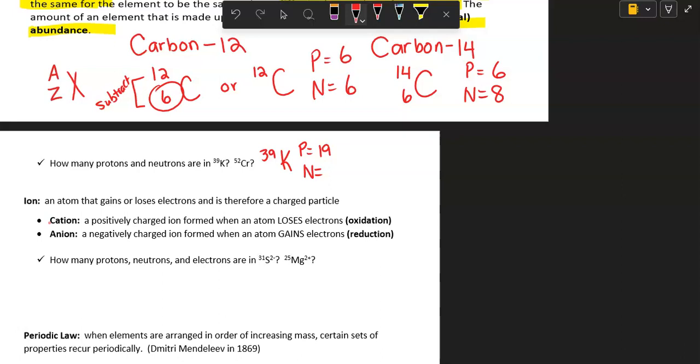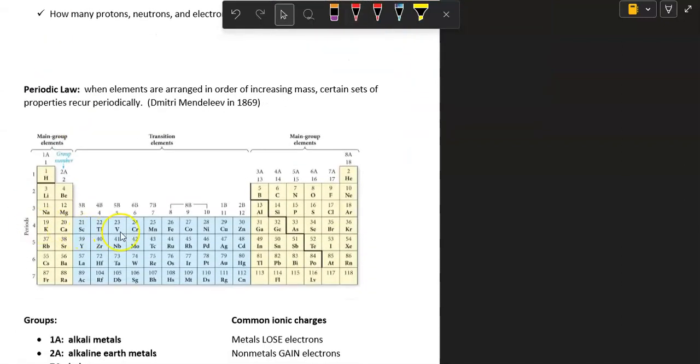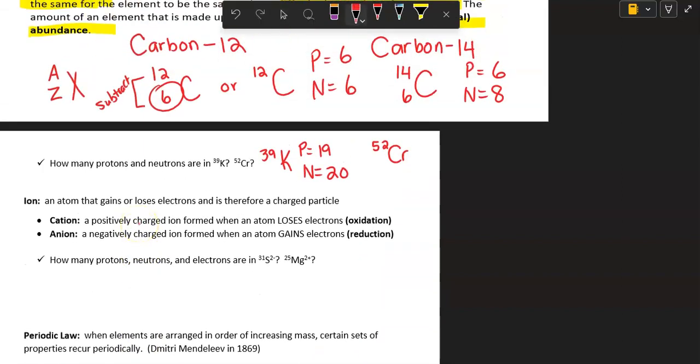So 39 minus 19 is 20. Pause the video and try chromium-52. Okay, hopefully you did that. Go to the periodic table, find chromium, it's number 24. So it has 24 protons. And then 52 minus 24 is 28 neutrons.